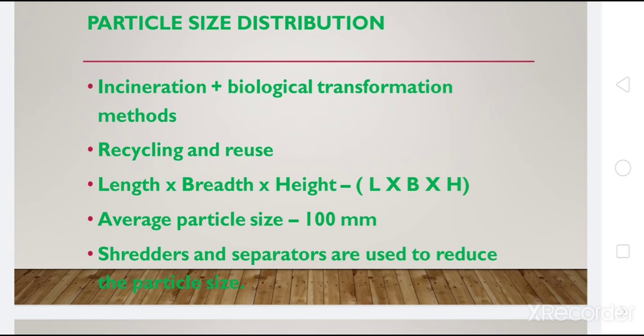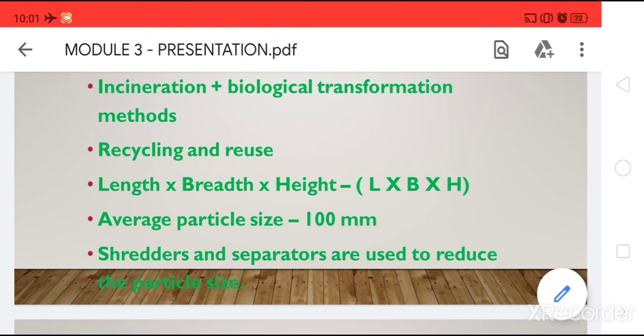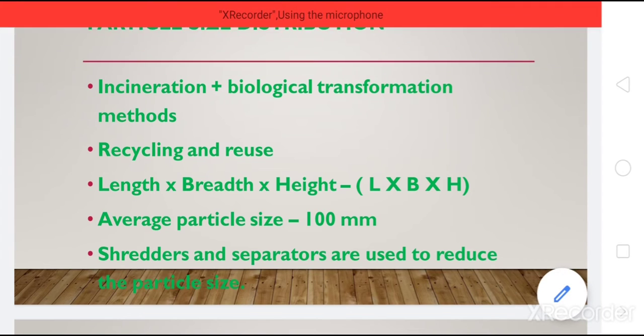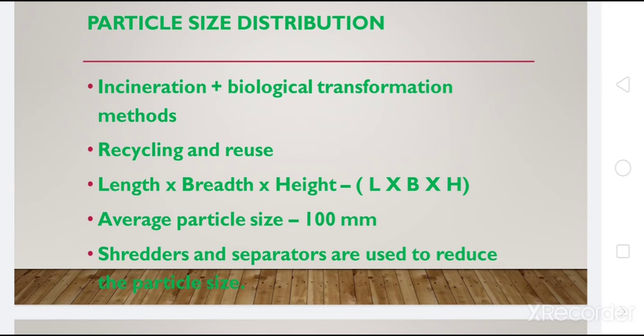Then talking about material recovery, if you need to separate out the different solid waste mixture, what mechanical means you need to resort to would depend upon the particle size distribution. Whether you need to use a trommel screen, whether you need to go for a magnetic separator. For all these decisions, you need to understand what is the particle size distribution. Basically, as a thumb rule, you can say that the average particle size of a municipal solid waste mixture would be generally around 100 mm.